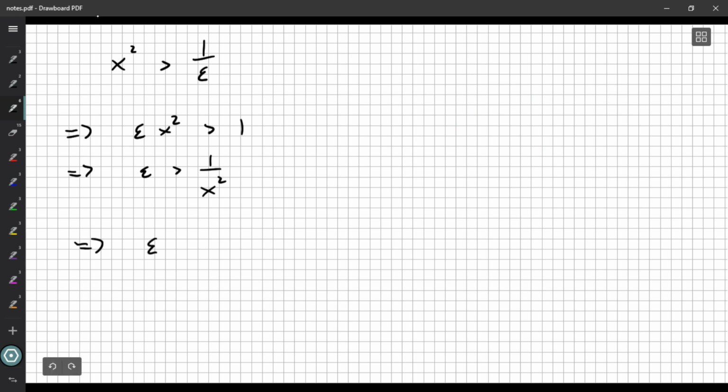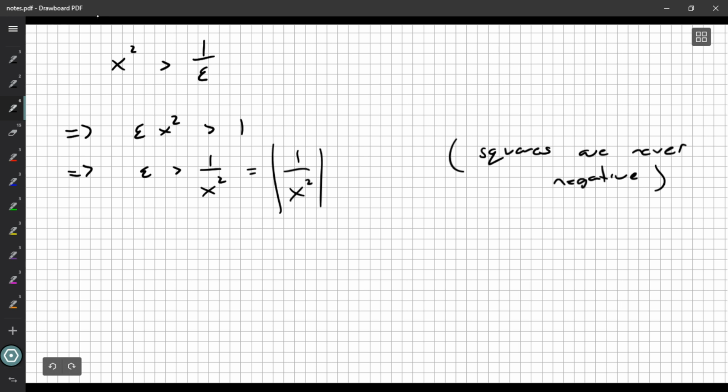Well, what could we say? So we need to bring the absolute values in here, but of course, we could say squares are never negative. So it's okay to just add in the absolute values here. And then epsilon is greater than, we'll just add in the minus 0. And that's all we needed to show. So we put the pretentious little box that says we finished what we set out to do.